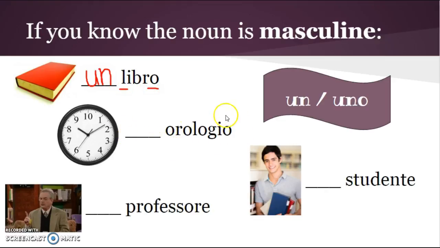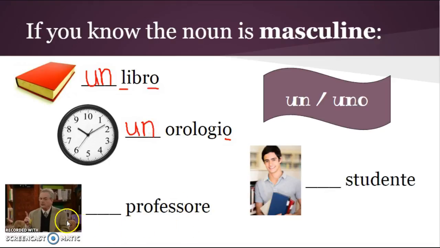All right, so let's take a look at our next word, orologio. My options, once again, because I know this is masculine, it ends in o. My options are un and uno. So what do you think I want to use for a clock? Well, let's see here. I got to think about my rules. Un, I'm going to use in front of masculine singular nouns that start with a vowel or consonant, and uno is only for consonants such as S plus consonant, PS, GN, or Z. So this one is never used in front of a vowel. This one I can use in front of a vowel, so I'm going to go with un orologio.